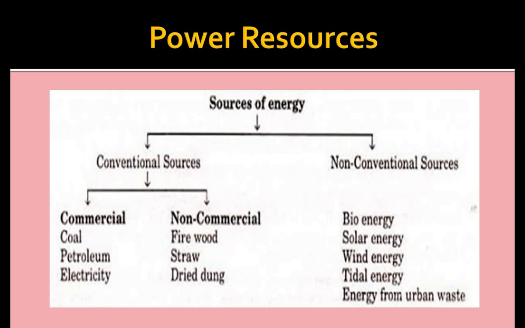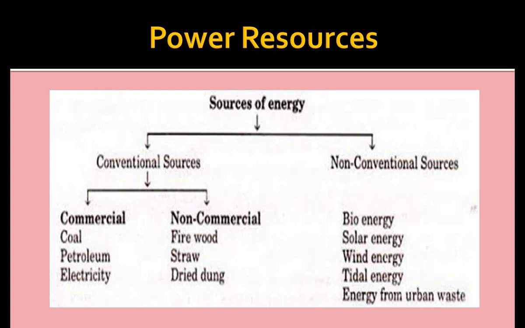Examples of conventional sources I have already told you: coal, petroleum, electricity. Non-conventional examples are biogas, bioenergy, solar energy, wind energy, tidal energy, and energy from urban waste. And conventional sources are further classified into two categories: commercial and non-commercial.